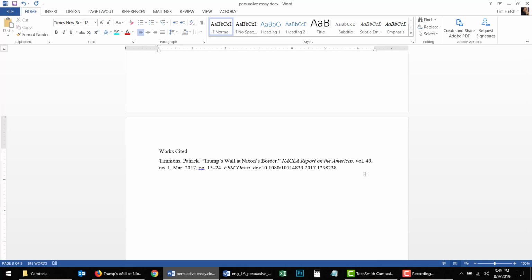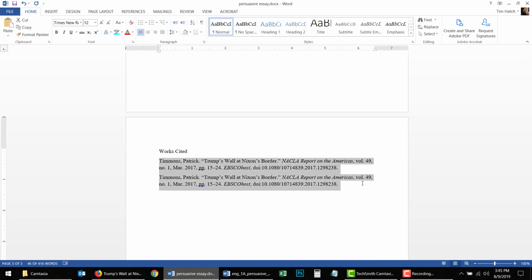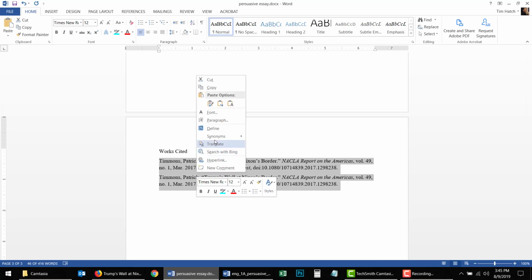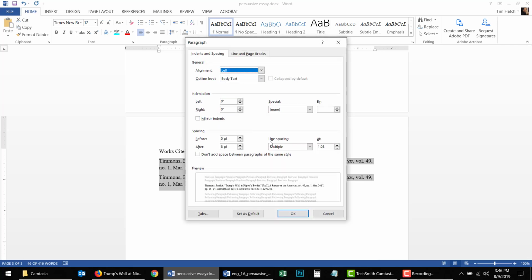Let's drop down again and paste another one. Try that again. Paste another one. When this is formatted correctly, let's just do it right now. Right click, hit paragraph, double spacing.